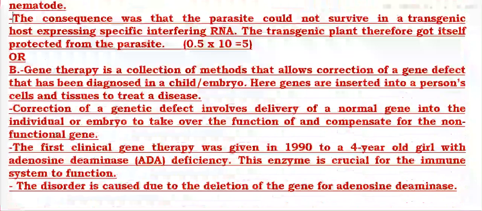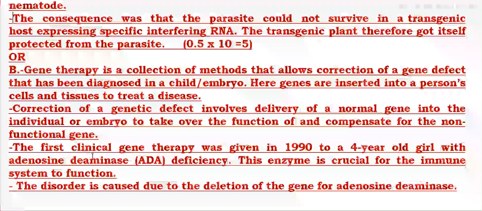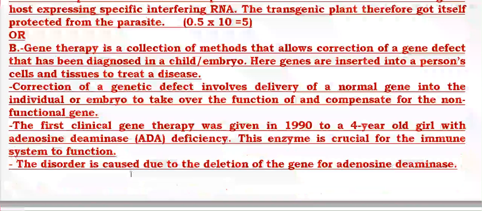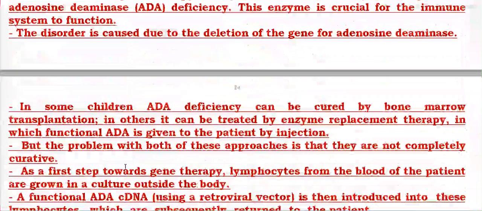Gene therapy is a collection of methods that was done for the first time for ADA deficiency in a 4-year-old girl. In this, the enzyme is responsible for the production of immunity. The disorder is caused by the deletion of the gene for adenosine deaminase.